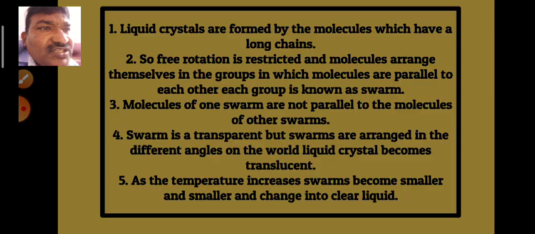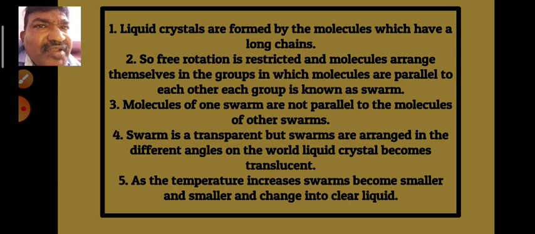According to this theory, when the temperature increases, the size of the swarm decreases, and at a transition temperature, this solution changes into a translucent liquid.